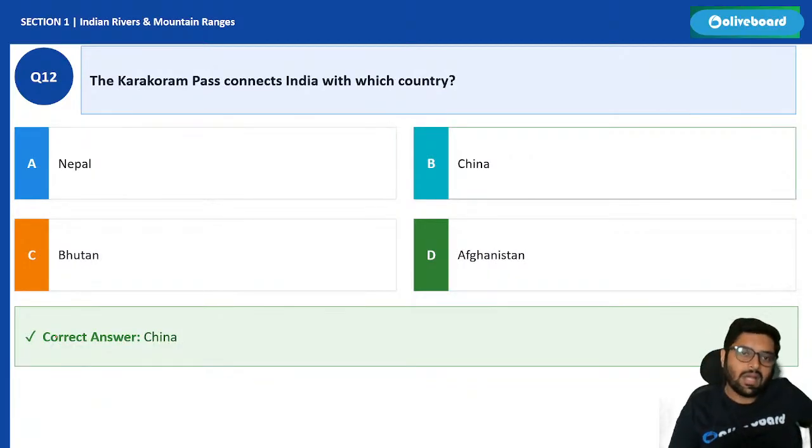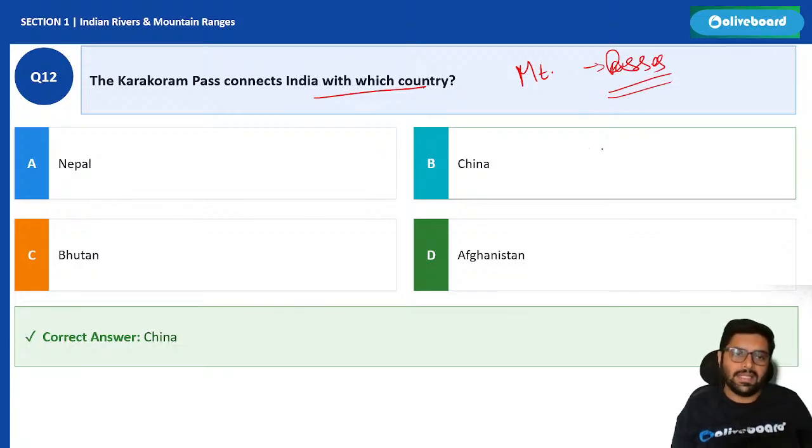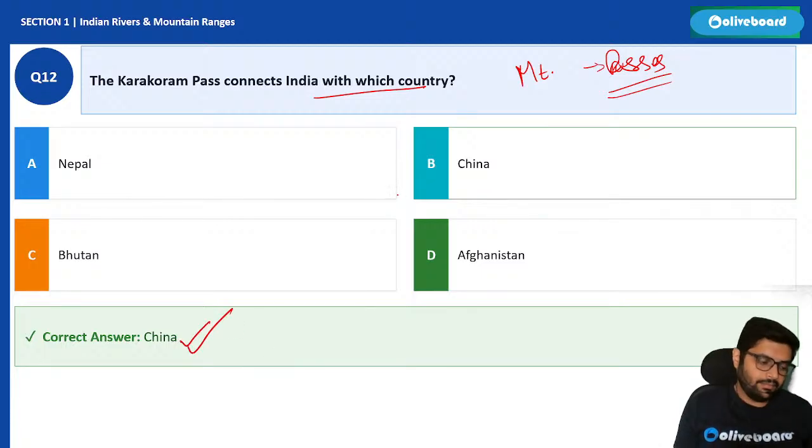One more question: Karakoram Pass connects India with which country? Whenever you are studying mountains, you need to study passes also. You should know major passes. So Karakoram Pass connects India and China. I hope you are getting my point.